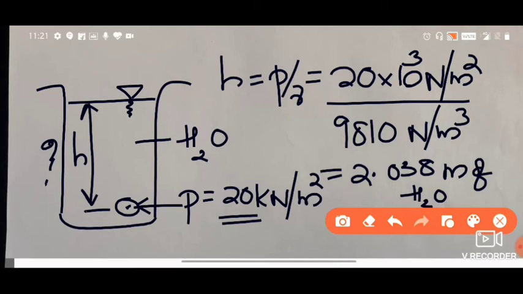So this is the answer. So that's how you find the answer. That is 2.038 meters of water.